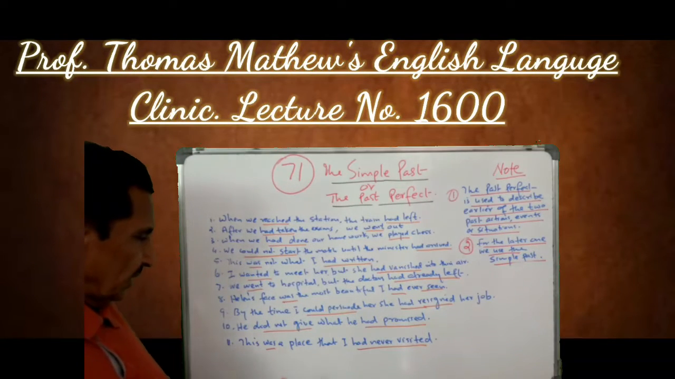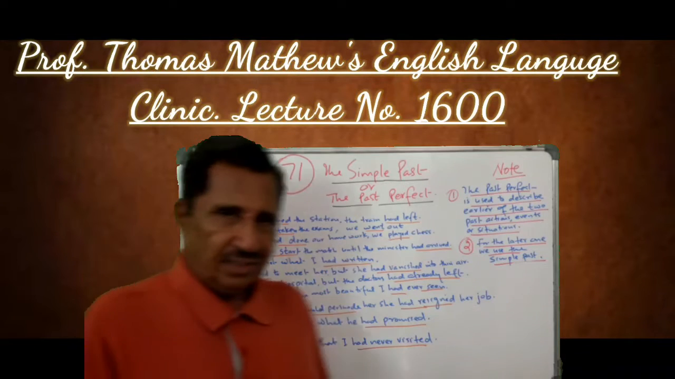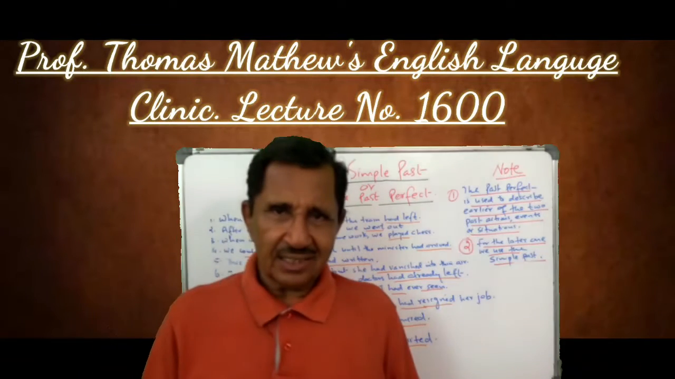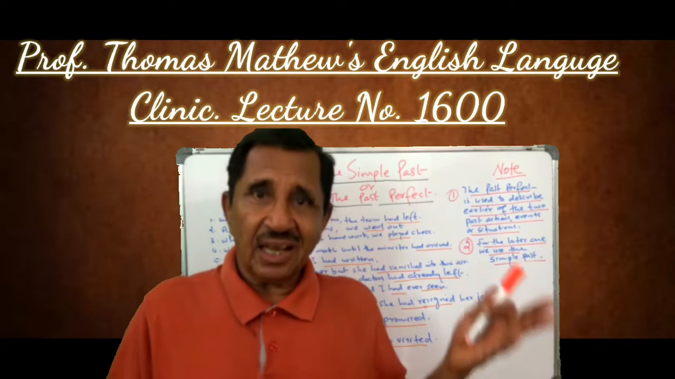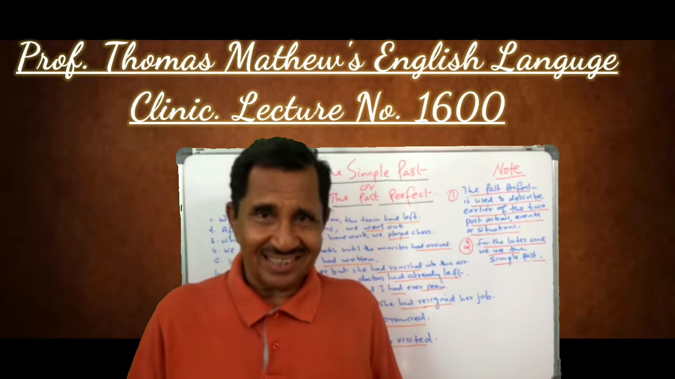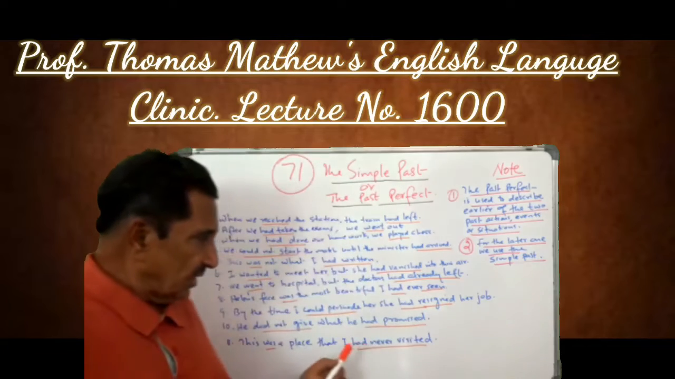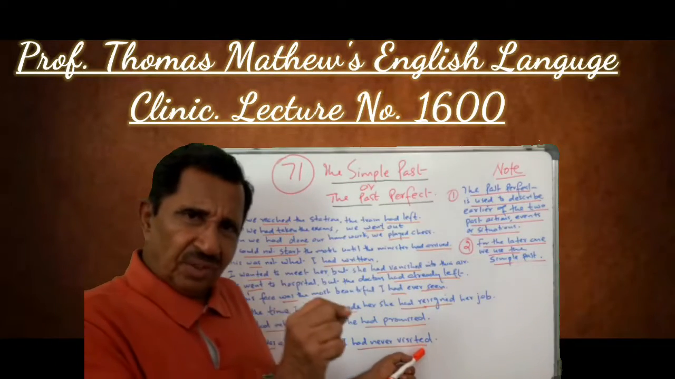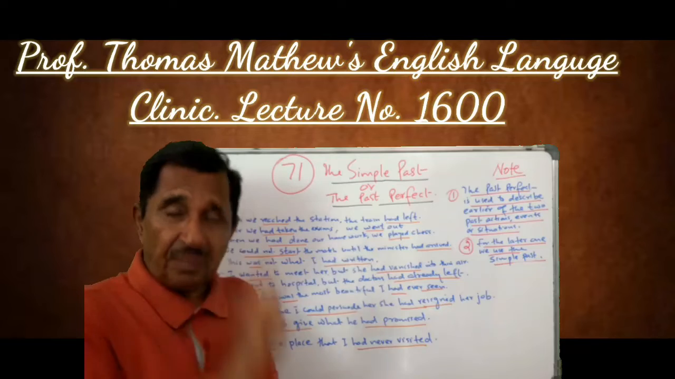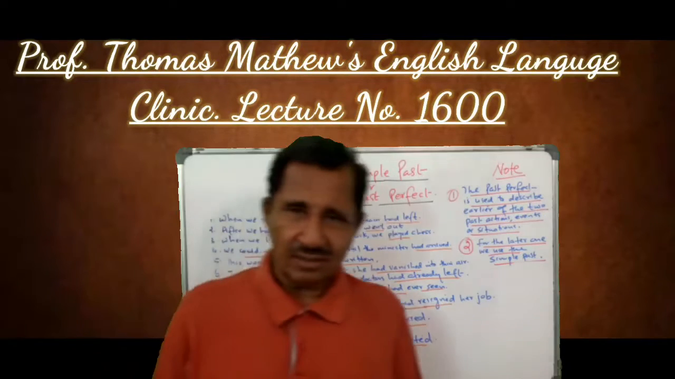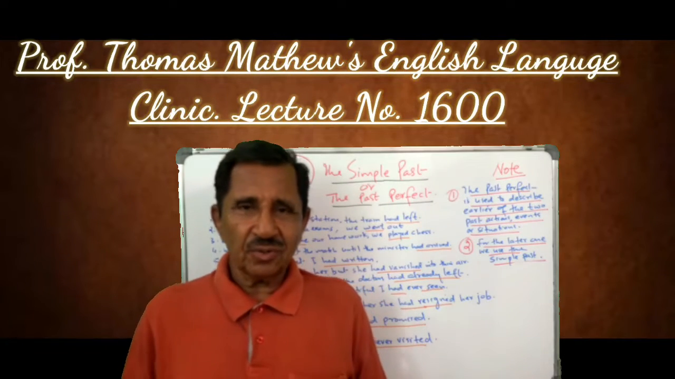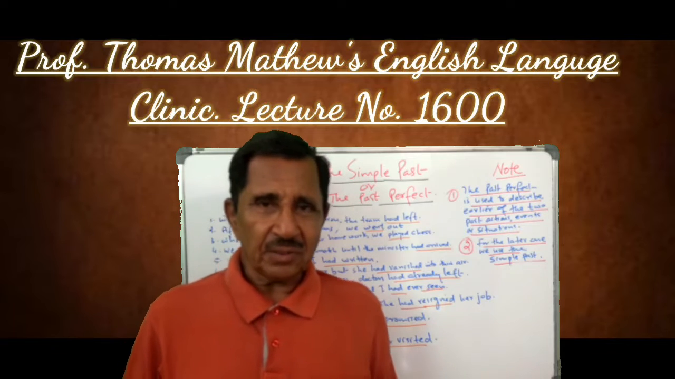This was a place that I had never visited. You go to Kashmir and then you say that this was a place I had never visited. Understand? So when you use never, I had never visited, it refers to a point of time in the past before which I had not visited. So this is how you use the simple past and the past perfect.